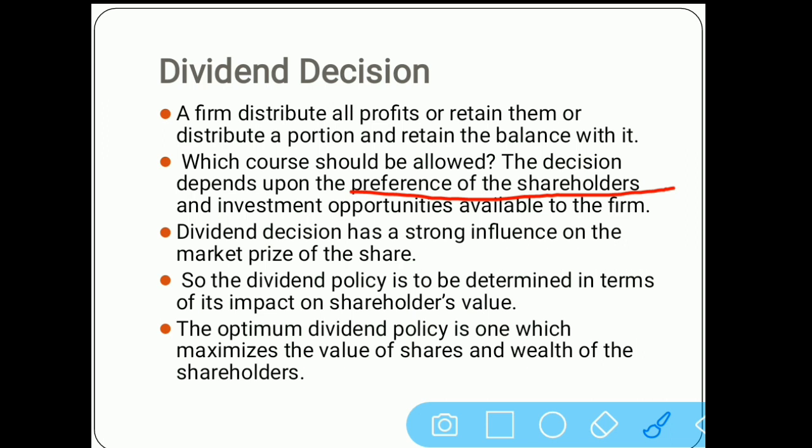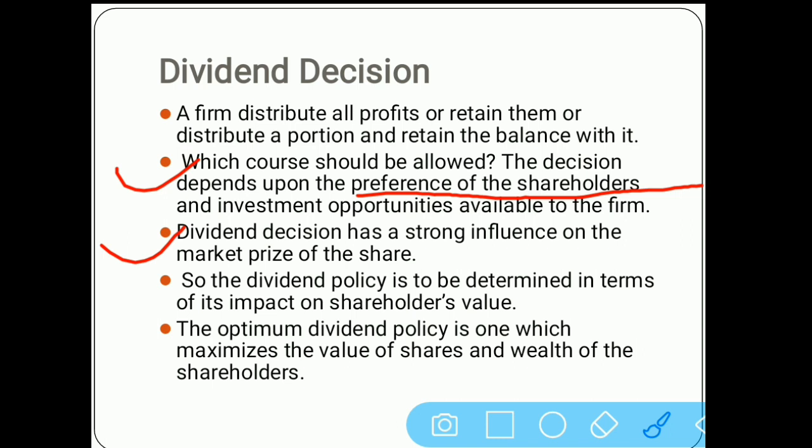Because in each and every company there is a rule that firstly interest is paid on loans, then preference shareholders are paid dividend, and then the remaining profit is given to the equity shareholders. So all the decisions depend on the preference shareholders' dividend. If dividend is more to the preference shareholders, then the benefit will be lesser to equity shareholders, and vice versa.